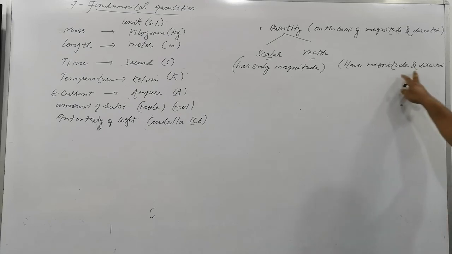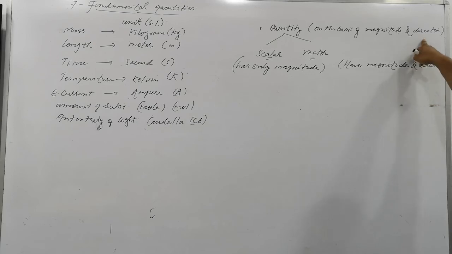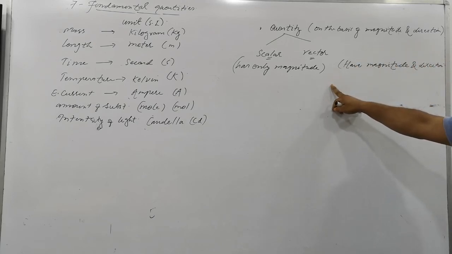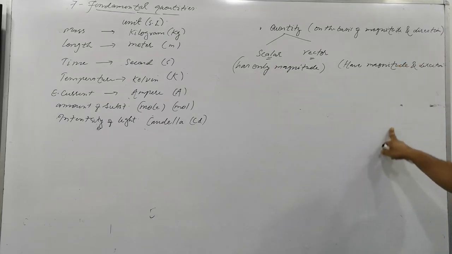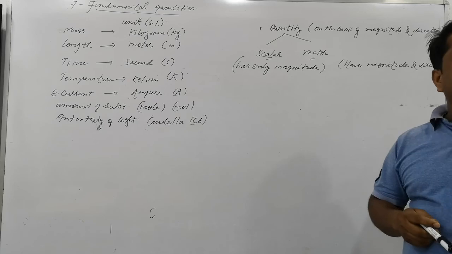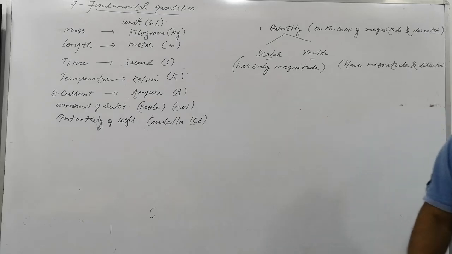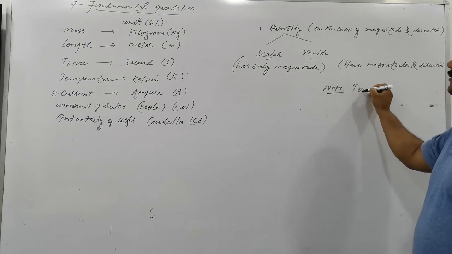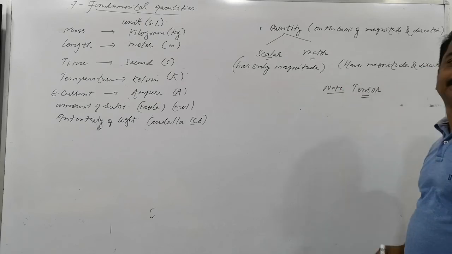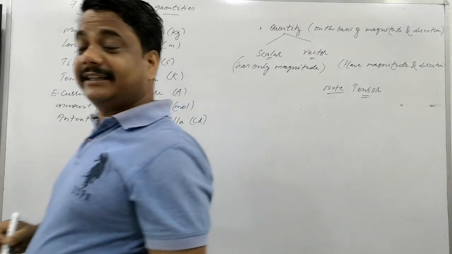So vector and scalar, I told you this. On the basis of direction and magnitude, physical quantities are classified into sections. Have magnitude only, scalar. Have both, vector. Quantities which have direction only are called tensor quantities. Note this point. Can you give an example of tensor?